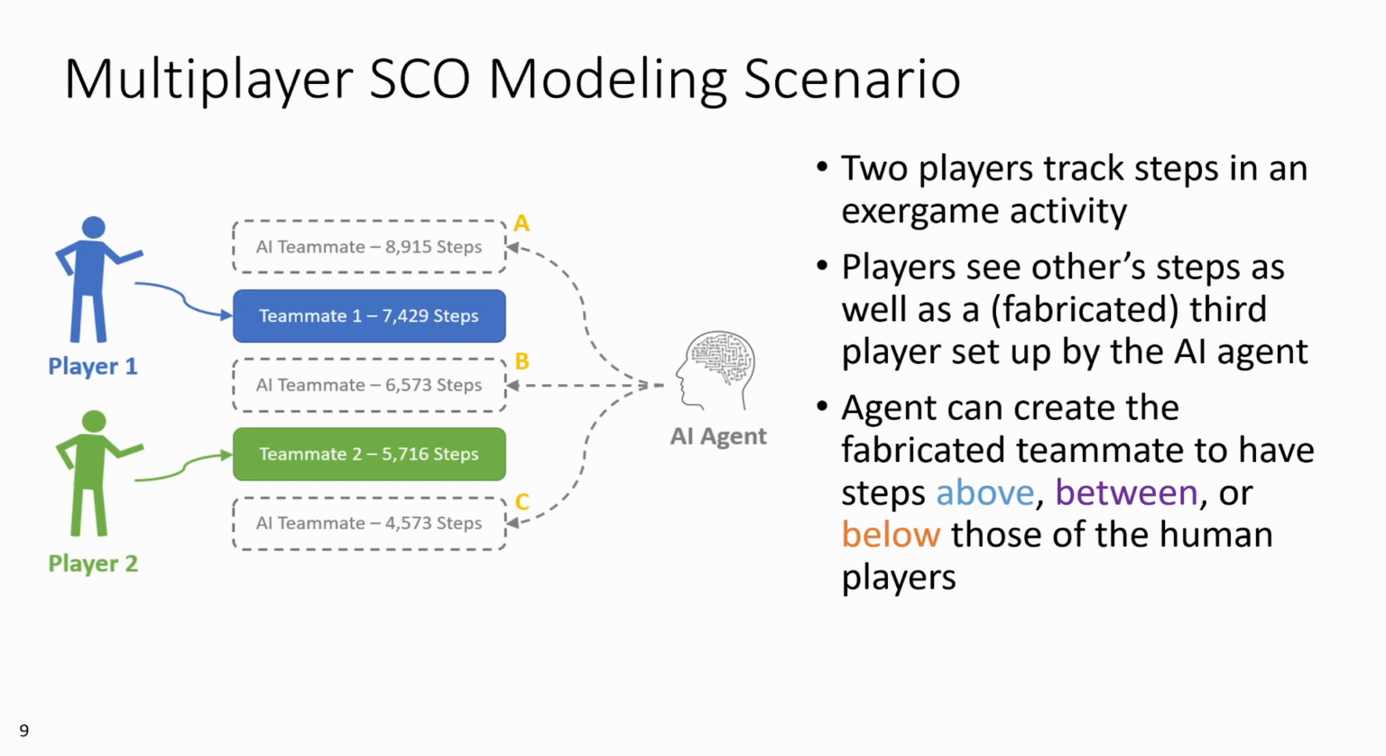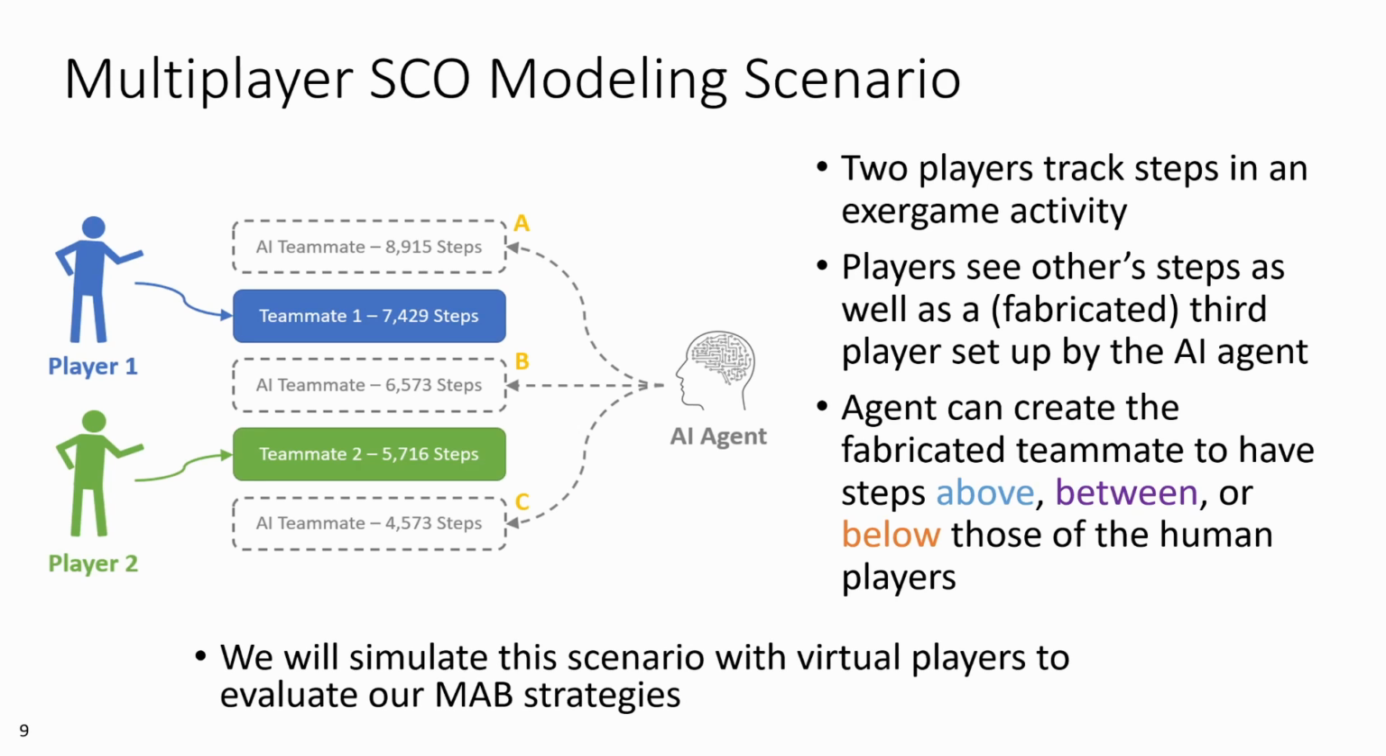This scenario becomes the testbed for our current investigation, where we create a simulation with virtual players that are given both a daily step generator and SCO parameters that dictate their tendency to react, by being motivated or demotivated, to comparison opportunities. For the sake of time, the details of both the step generator and the SCO parameters are explained in detail in the paper and also our previous work.